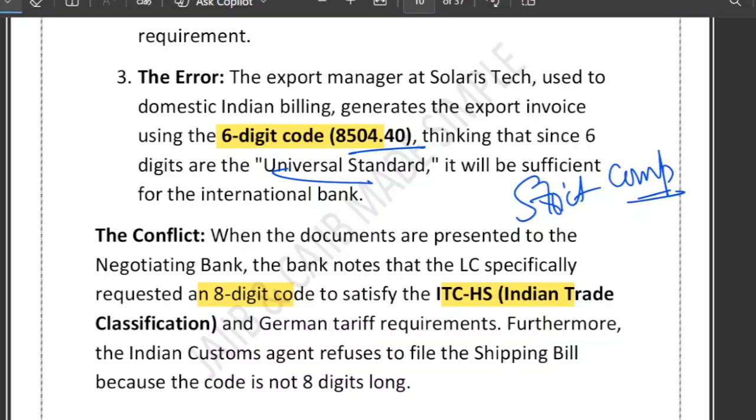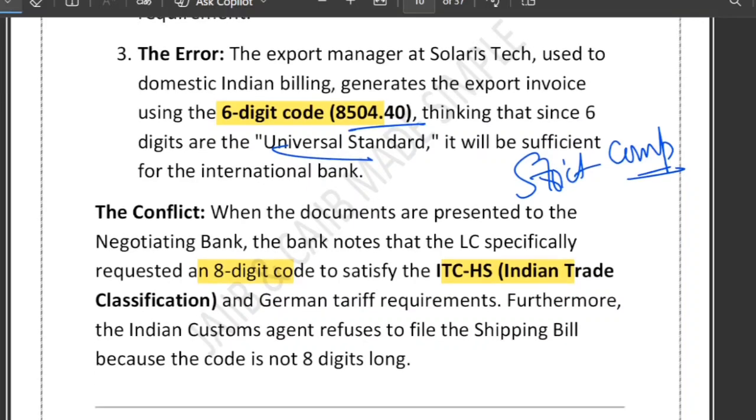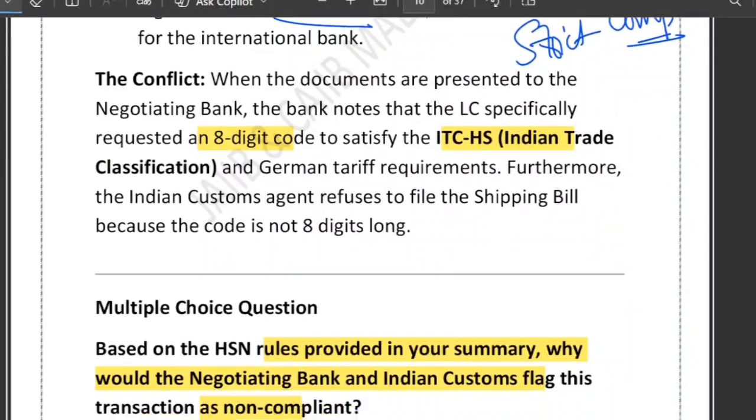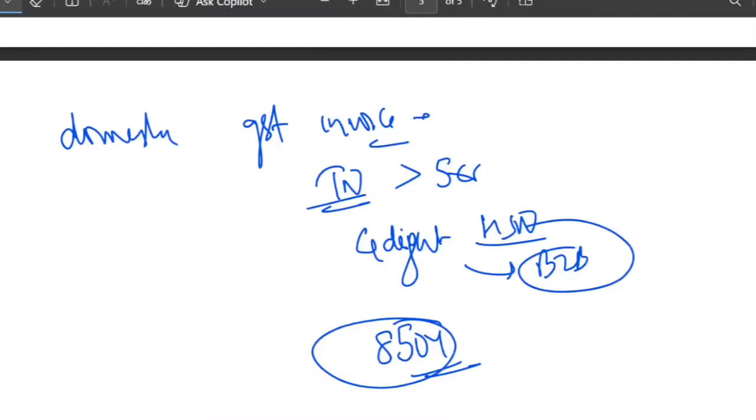That means the document must match the LC terms. Partial or approximate compliance is not allowed. Since the LC demanded 8-digit and the invoice showed 6-digit, the negotiating bank is legally correct in raising an objection. And this alone is enough for discrepancy, payment refusal or delay. So now why does Indian customs object?